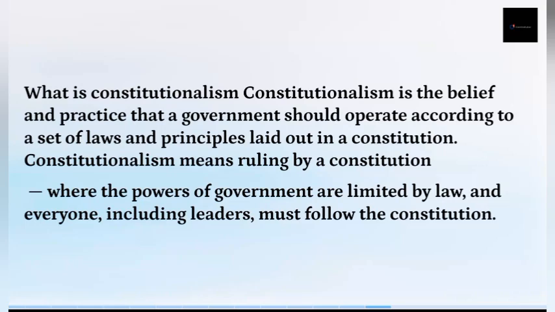It's a belief or a system of government that is controlled and guided by the constitution, which means the powers of the government are guided by the constitution to prevent misuse of power. The constitution states the rules and principles of how the country is governed; constitutionalism states how these powers are limited. That's what constitutionalism means.